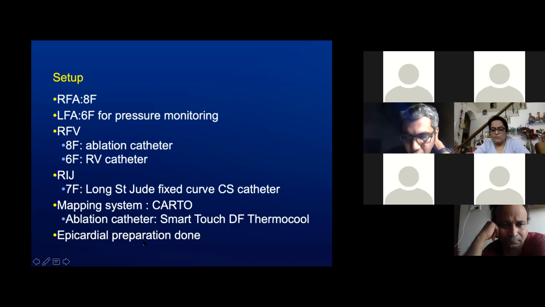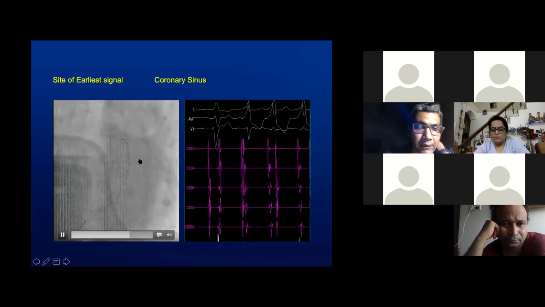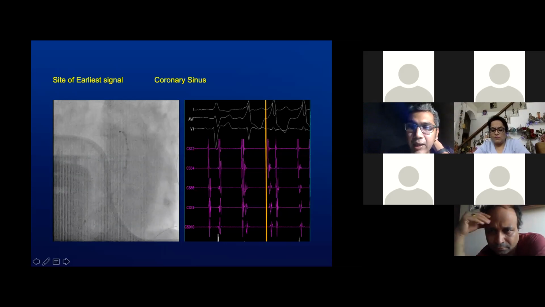Epicardial preparation was also done, given that the patient had the lower ejection fraction, and we would attempt to suppress the PVC by ablation as much as possible. So we did push out the CS catheter as far as it would go. At this location, we were able to see fused beats, which we noted at the beginning on the surface ECG.